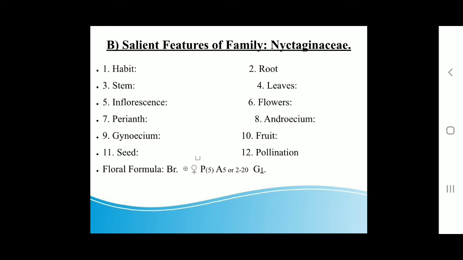Then after that we must see salient features of this family. See here, Nyctaginaceae or 4 o'clock family includes 30 genera and 300 species according to Rendle. It is widely distributed in tropical and temperate America and warmer parts of the world. They are called 4 o'clock because flowers in certain members of this group, for example Mirabilis, open in greatest numbers in late afternoon.